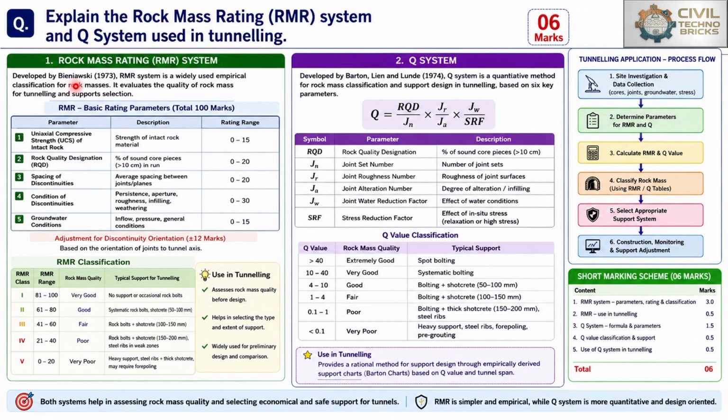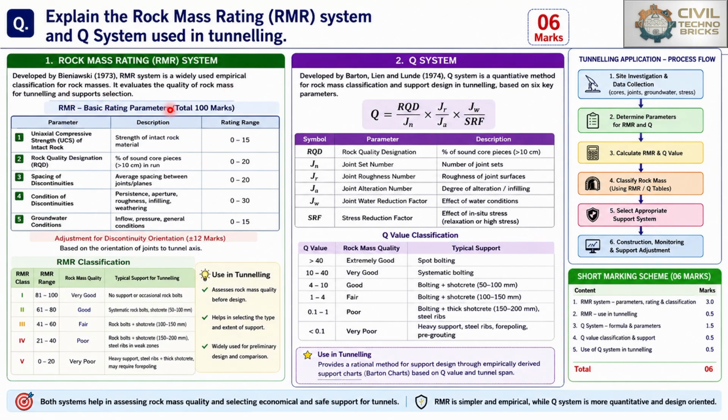That was developed by Bieniawski in 1973. The RMR, that is the rock mass rating system, is a widely used empirical classification for rock masses that evaluates the quality of rock mass for tunneling and support selection. It means that Bieniawski in 1973 developed that type of system to check the quality of rock masses.